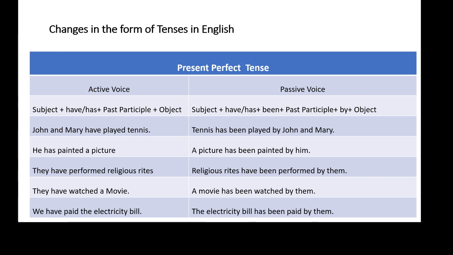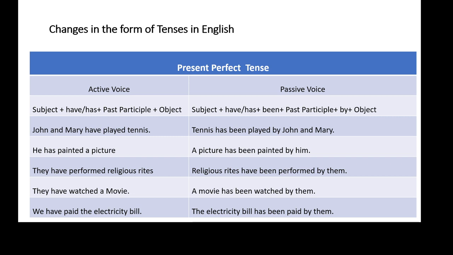If it is plural, we have to use have. After the helping verb of to have, we have to use been. After been, past participle of the main verb is to be written. After that, we have to write by, and at the end of the sentence there will be an object. So the structure of passive voice is subject plus to have plus been plus past participle of the main verb plus by plus object.